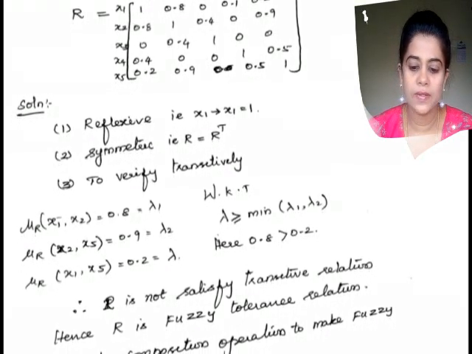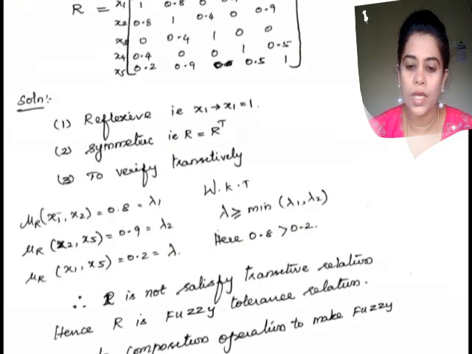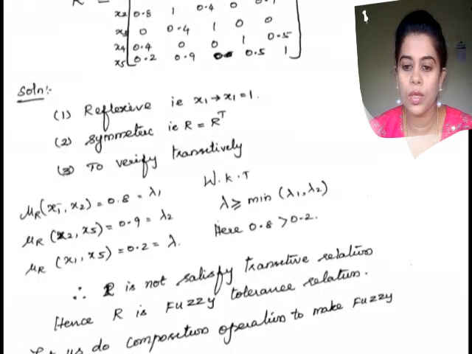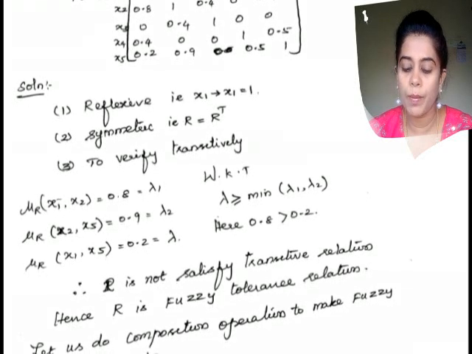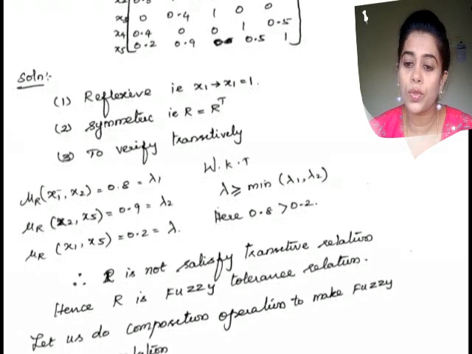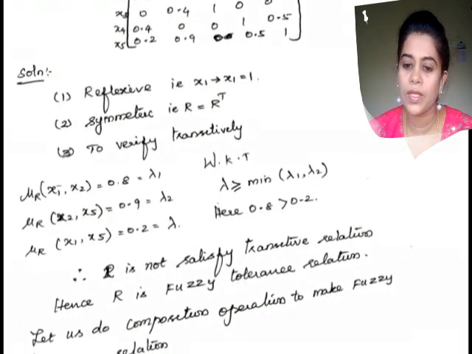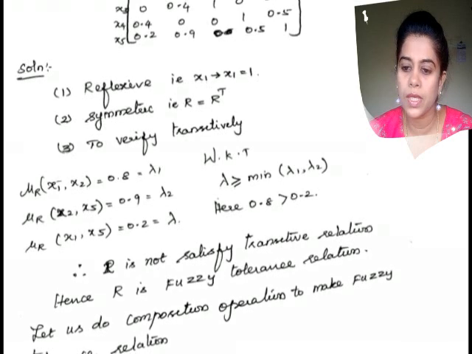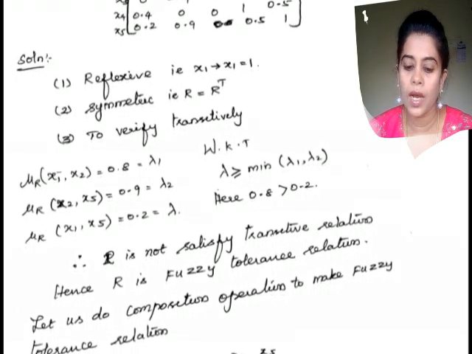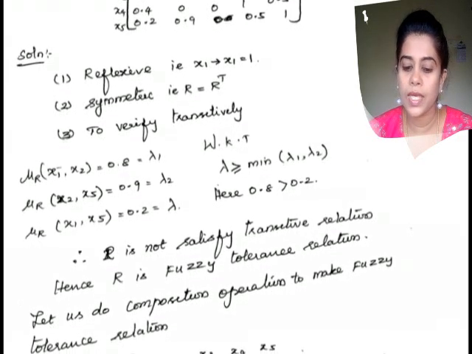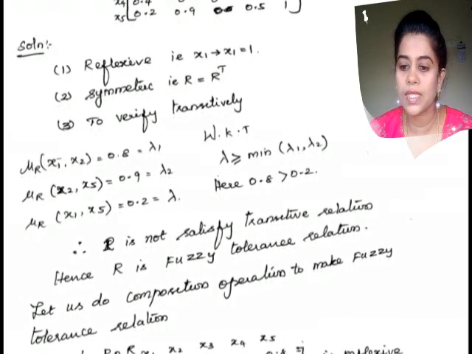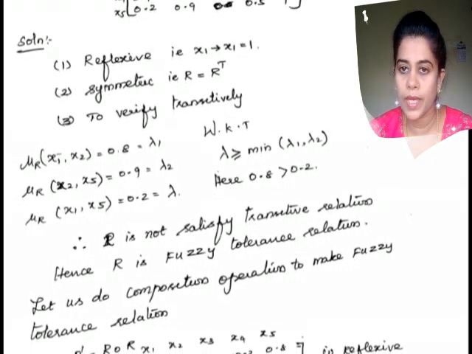Right, now I have to move on to the next property, transitivity. To verify the transitivity, I have taken two values from the matrix. Mu R of x1, x2 is 0.8. Let me consider that as lambda 1. Then I take x2 to x5, mu R of x2, x5, which is 0.9. Let me consider that as lambda 2. Then I have to check x1 to x5, which is here 0.2. That will be considered as lambda.